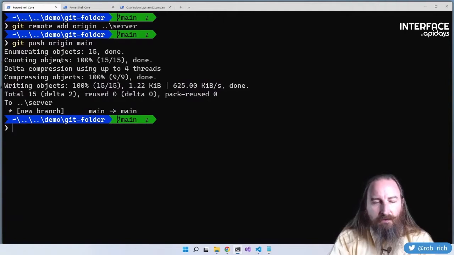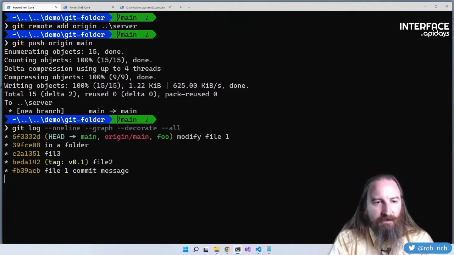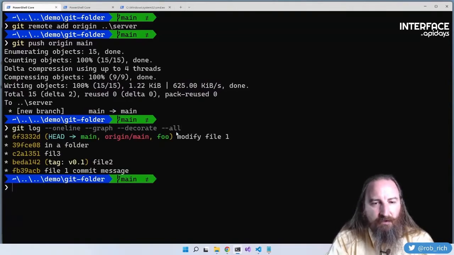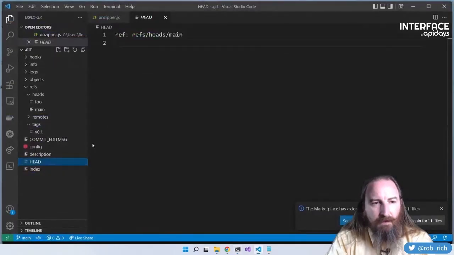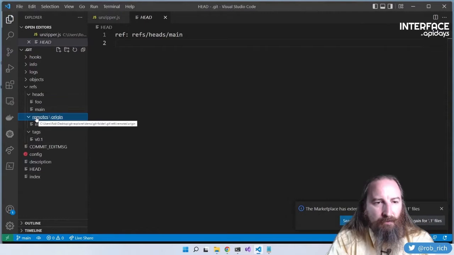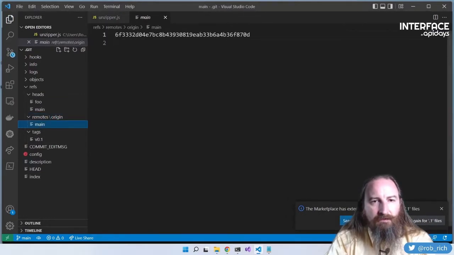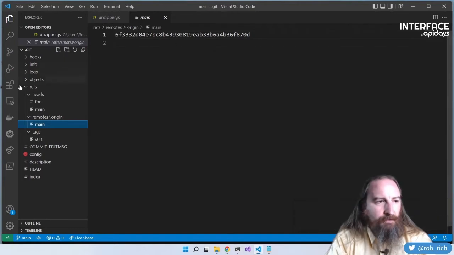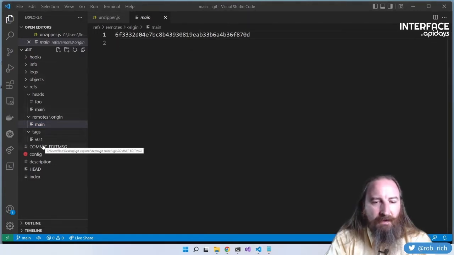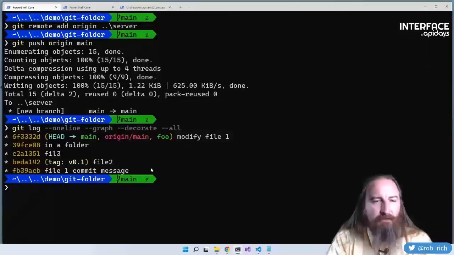And we have a new piece right here. Let's do git log --oneline --graph --decorate --all. We have origin/main right here. In our .git repository, we have a new folder called remotes. Inside that, an origin folder, and inside that, the main file that tells us where we've last seen that branch on the server. Excellent.